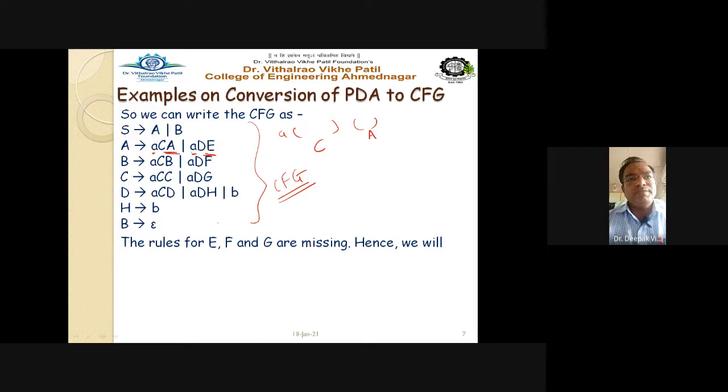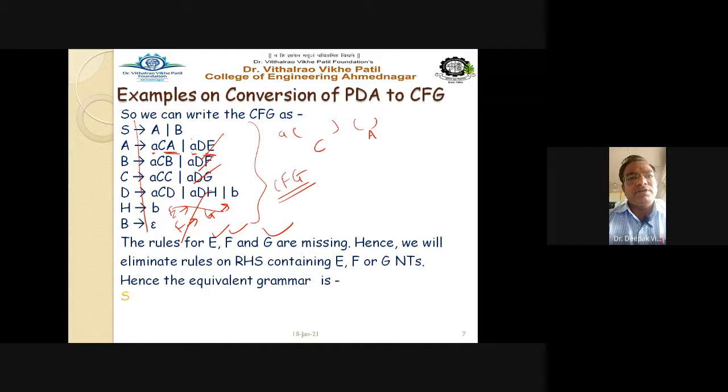Now what we will do, observe here, there is no rule on the left hand side defined for the symbols E, F and G. There is no transition from E, no rule like this, F no rule like this, and G no rule like this. So these can be removed, E, F and G, and all their occurrences on the right hand side. So removing all these on the right hand side, we will get the grammar like this.